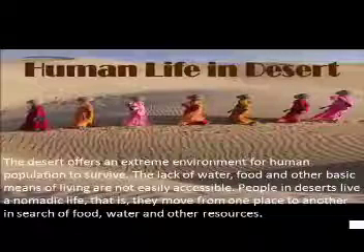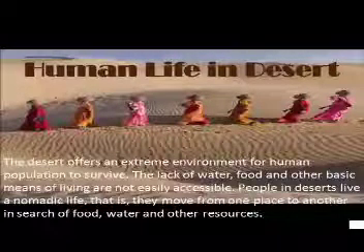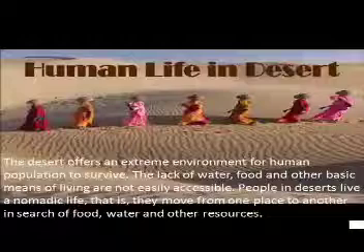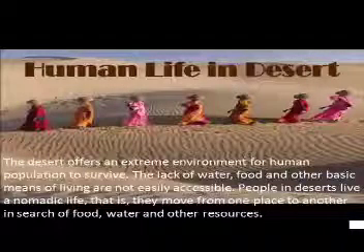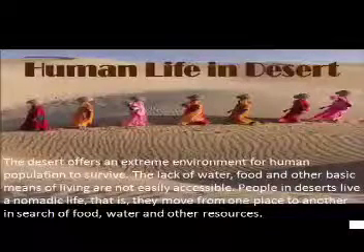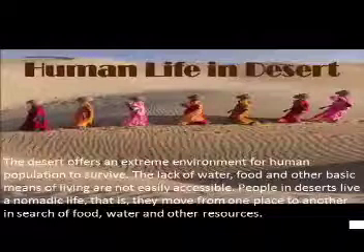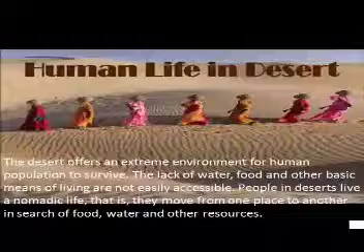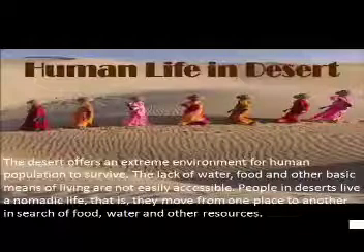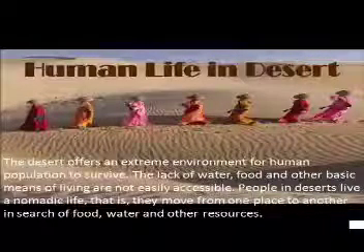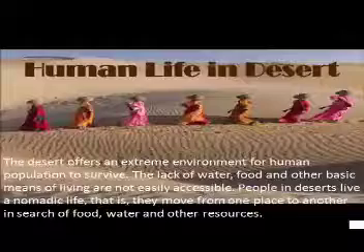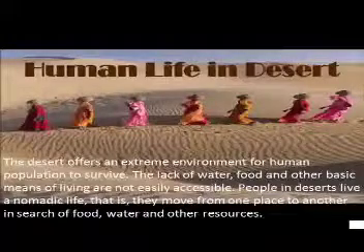Human life in the desert. The desert offers an extreme environment for the human population to survive. The lack of water, food and other basic means of living are not easily accessible. People in deserts have a nomadic life. That is, they move from one place to another in search of food, water and other resources.